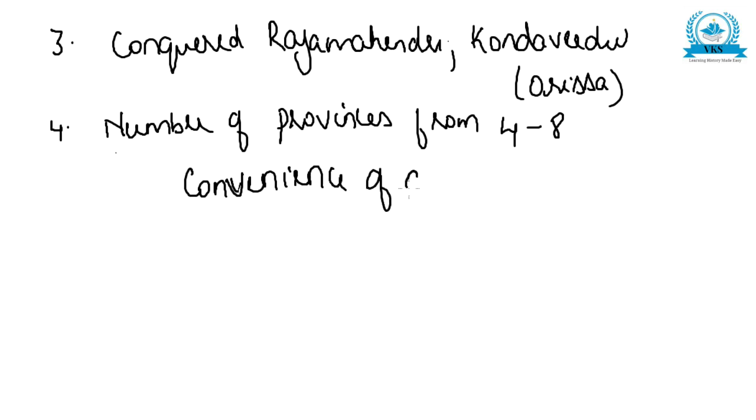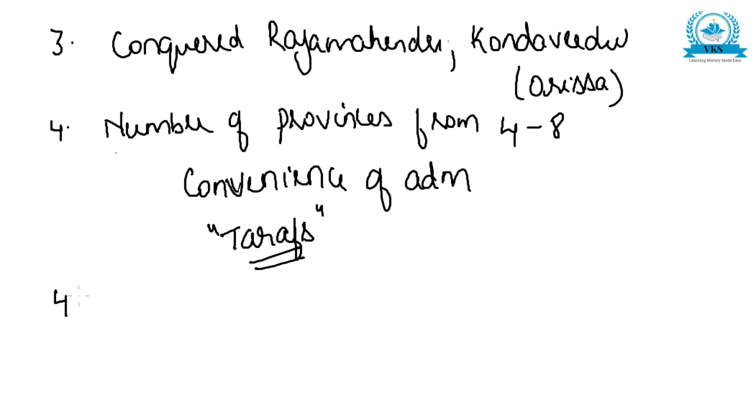These provinces were called Tarafs. So this was also a contribution of Mahmud Gawan.